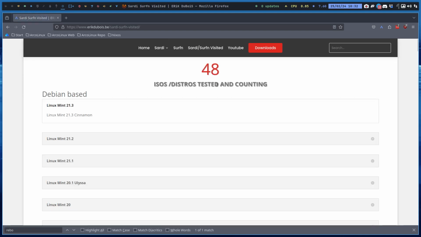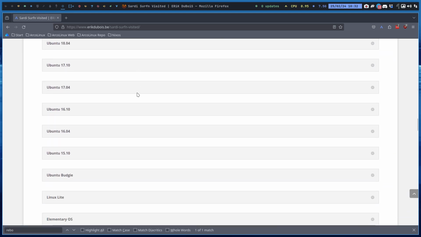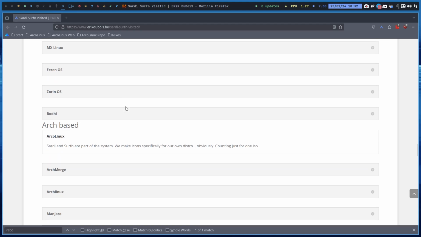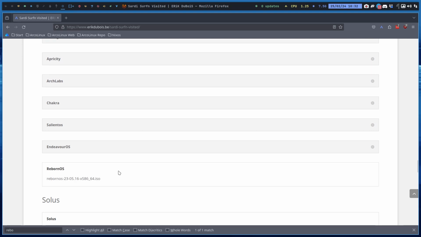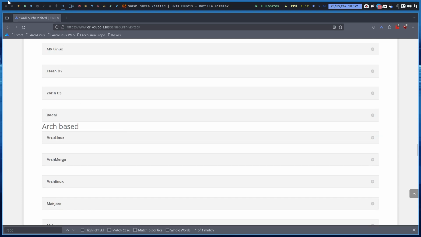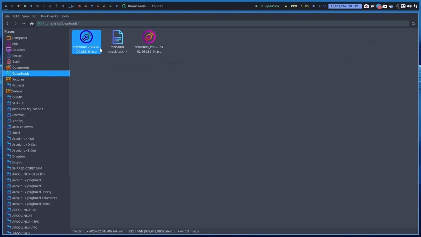And today we're gonna visit number 125. So all these ISOs have been installed, tested, and so on, and created icons for it. And today I think I still have one to test. And yes, I have installed RebornOS before 2023 of May. So the number up there is certainly not accurate. It is a lot more. So I try to keep adding things to it. So we have a RebornOS in the downloads, I'm telling you. So that one can go out, this one as well. That's the RebornOS